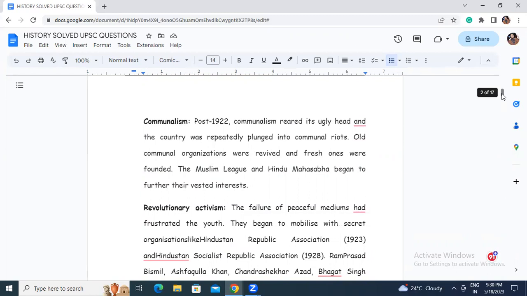Post 1922, communalism reared its ugly head, and the country was repeatedly plunged into communal riots. Old communal organizations were revived and fresh ones were founded. The Muslim League and the Hindu Mahasabha began to further their vested interest.